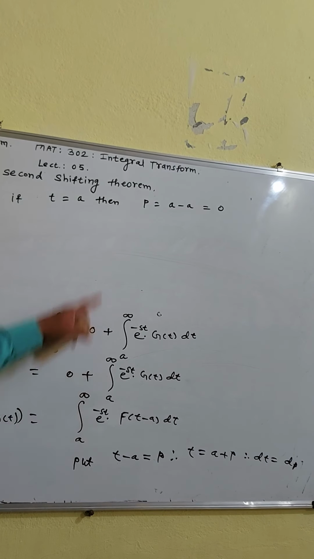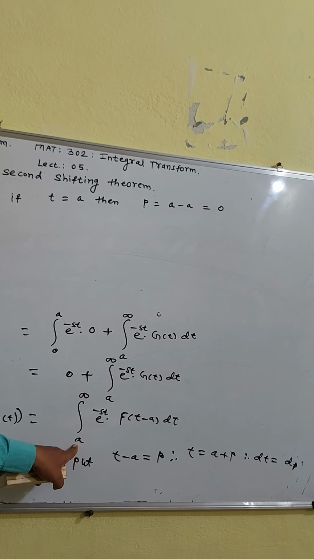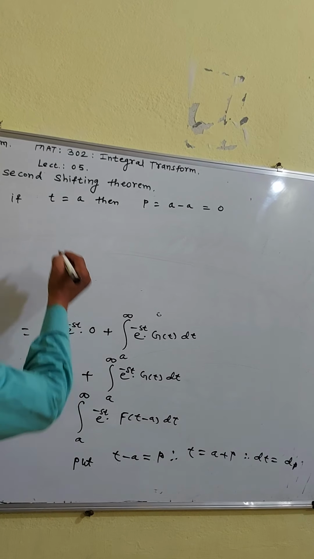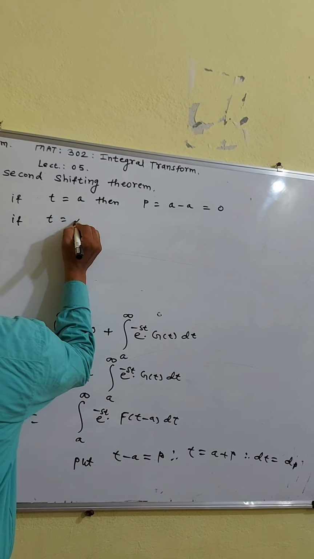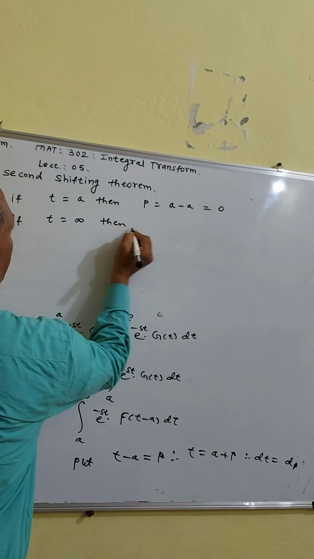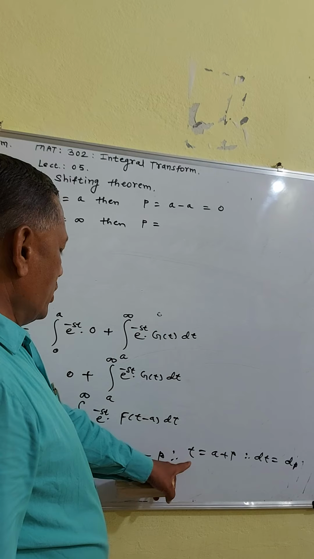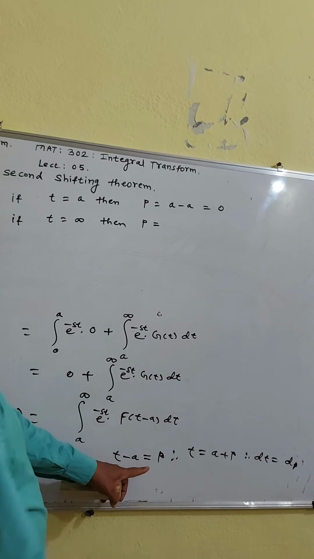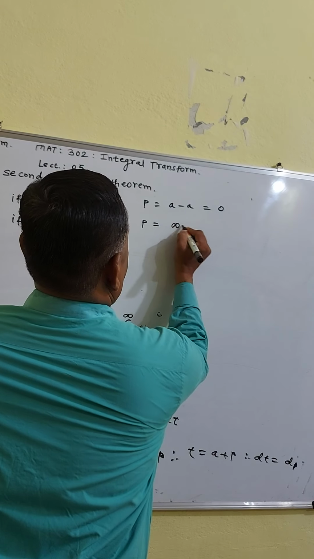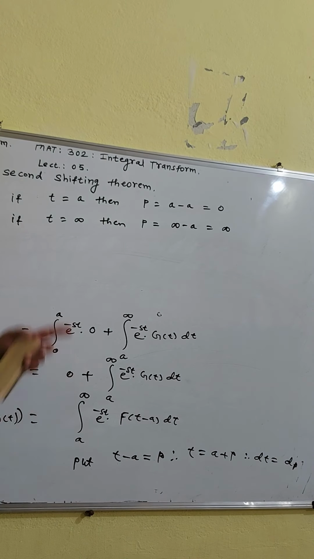Then the lower limit becomes 0. If t is equal to infinity, then p is equal to infinity minus a, which is equal to infinity. Therefore the upper limit is infinity.